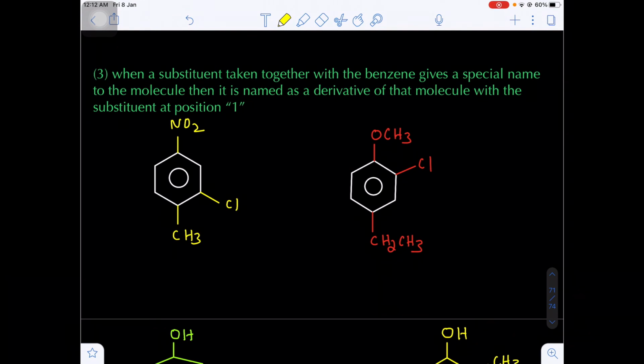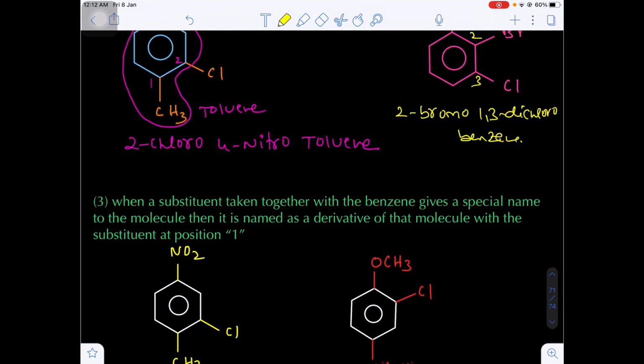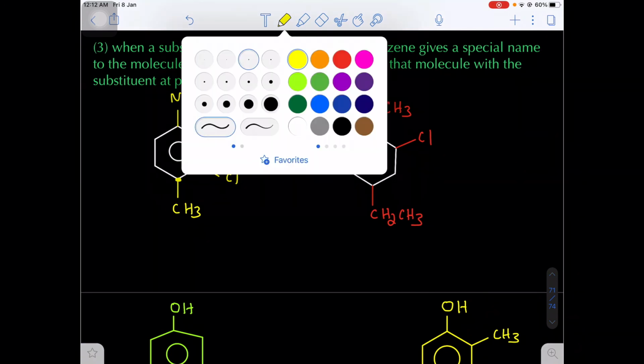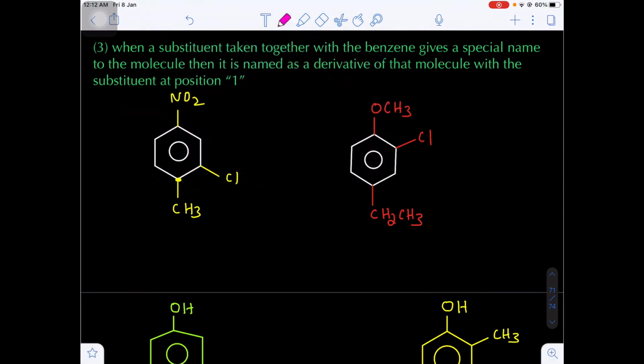When a substitution taken together with benzene gives a special name to the molecule, as I just told you, then give the number 1 to that position of the substitution which gives the special name. Let's suppose, in this case, when methyl is present on the benzene, there will be a special name, that is toluene. This special name comes only with the help of the CH3 group when it is present on the benzene.